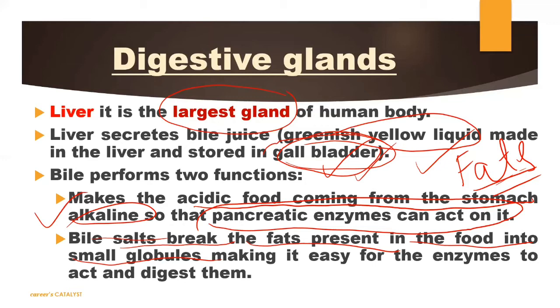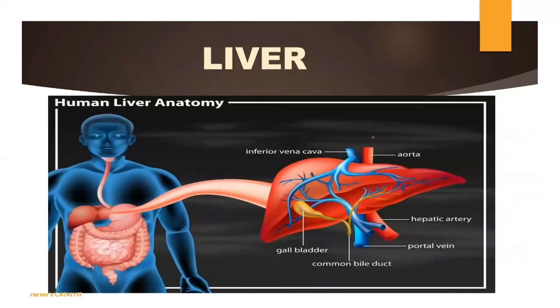Now we will talk about the next digestive gland. Let's see the figure of liver here. As you can see, this is the diagram of liver. Here you can see this is defined as the gallbladder. Whatever enzymes are secreted by this liver will get stored, you know where, in the gallbladder. So it is stored here, and after that, whenever it is required, it will get transferred to the small intestine. So this is the diagram of liver, as you can see on your screen. Hope it is clear to you what we discussed here.